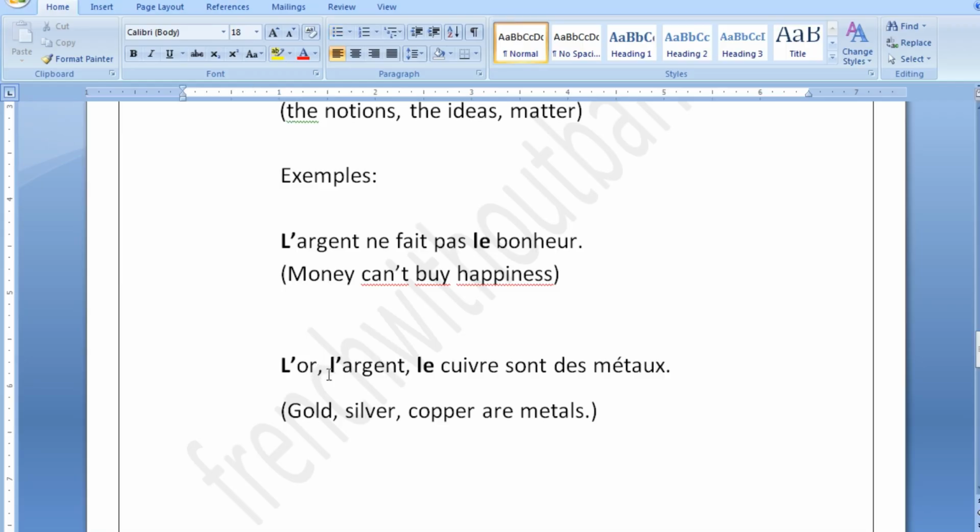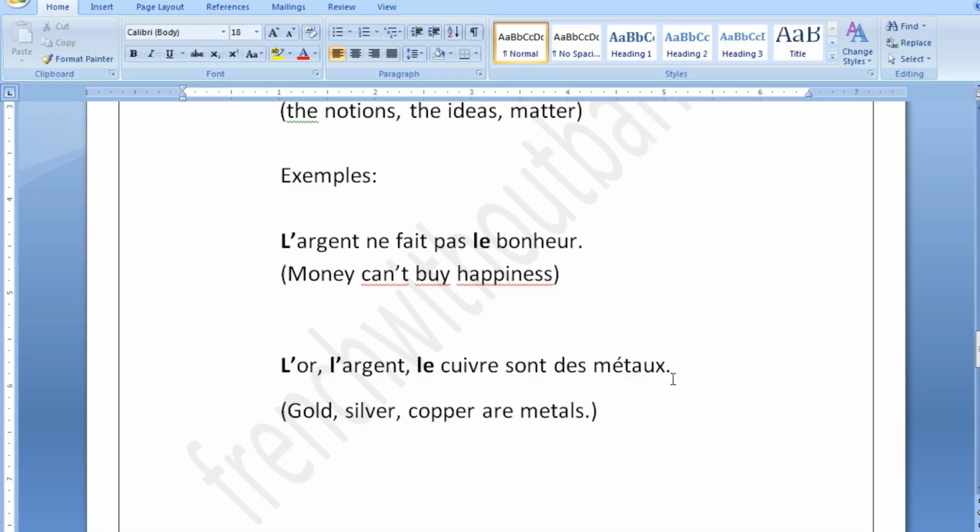So coming to your matter, which can be a metal as well: l'or, l'argent, le cuivre sont des métaux. Now l'or is your gold, l'argent is your silver, and le cuivre is your copper, are metals. In French, you are going to use an article before or, argent, and cuivre. In English, you are not going to use your articles.